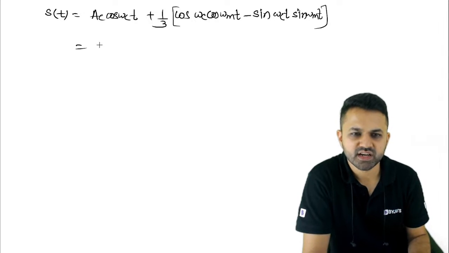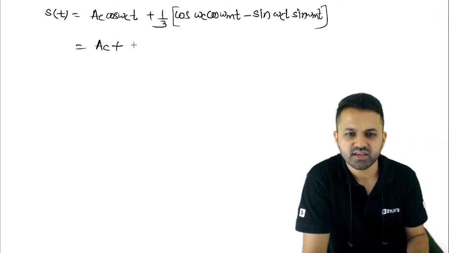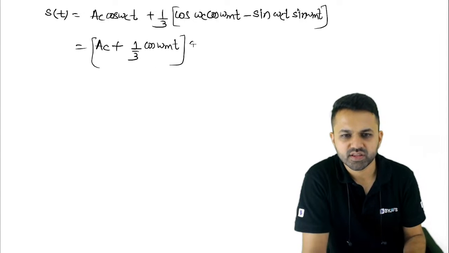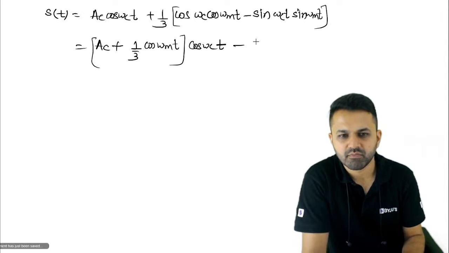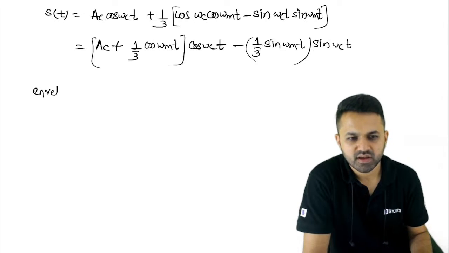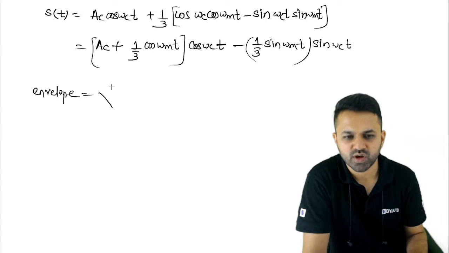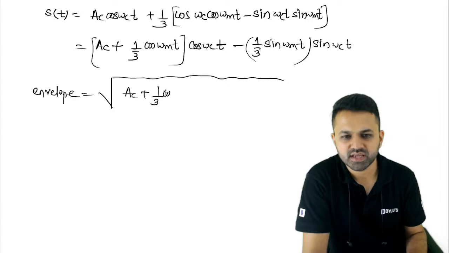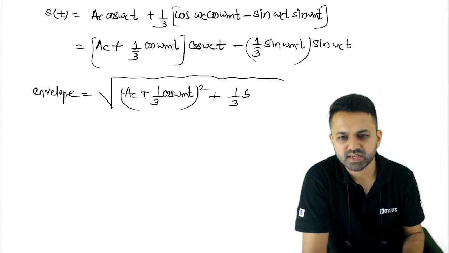So now if you write the cos terms together, AC plus 1/3 cos omega mt will be together with the cos omega ct, minus 1/3 sin omega mt with the sin omega ct. This is the other term. So what is the envelope here? As you can see, it is written in the quadrature form. So the envelope is root over (AC plus 1/3 cos omega mt) whole square plus (1/3 sin omega mt) whole square.